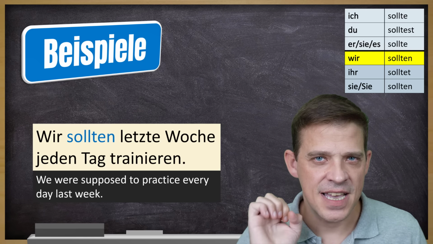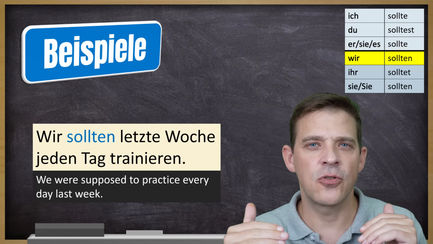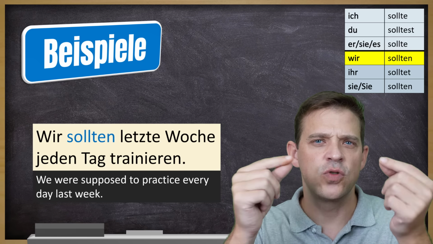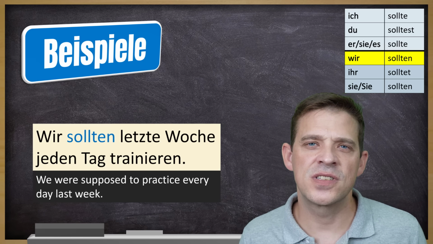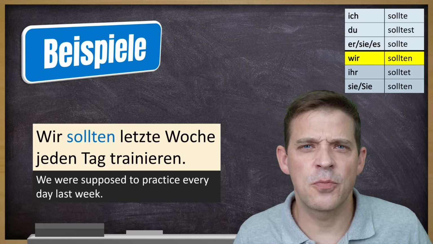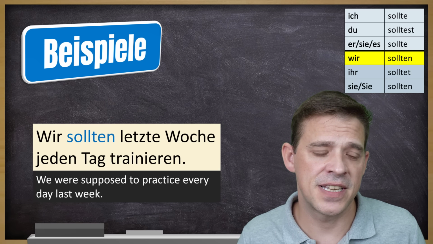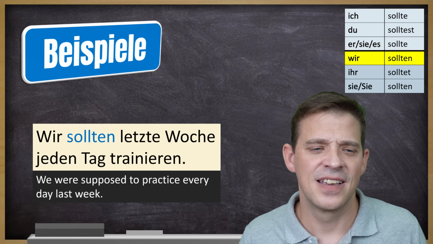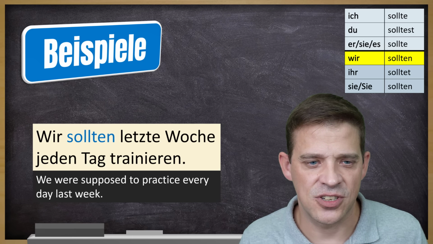Here, just again, a small side note. Why is it not common to use sollen in Präteritum? Because sollen as a modal verb is usually used to give somebody a suggestion. Der Arzt sagt, du sollst mehr Tee trinken. So this sollen is used in most situations to give somebody a suggestion. And when we talk about the past, we were supposed to practice every day, we would probably use müssen more often. So we would maybe say, wir mussten letzte Woche jeden Tag trainieren. We had to do this. It's not that common to use it in Präteritum when giving a suggestion.